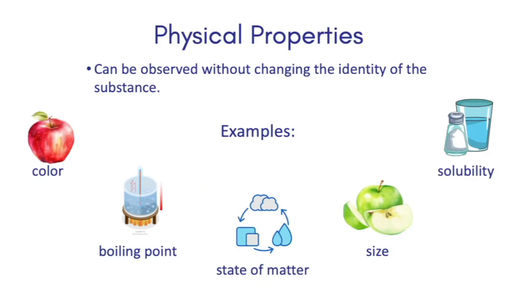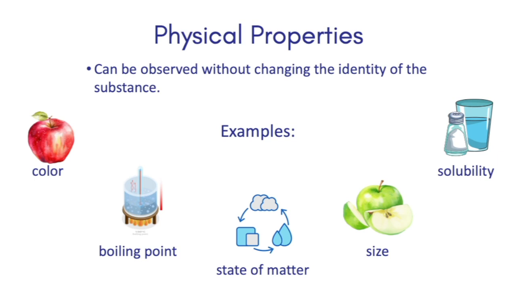Let's talk about the difference between physical and chemical properties of matter. Physical properties are all those properties that we can observe about matter that does not change the identity of matter. For example, the color of an apple. We can observe the color of an apple without it changing the identity of that apple.